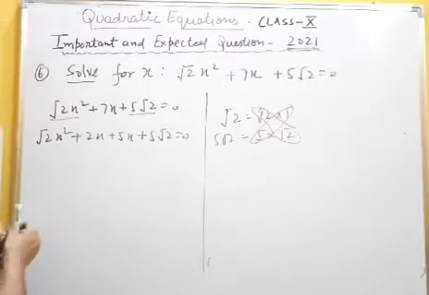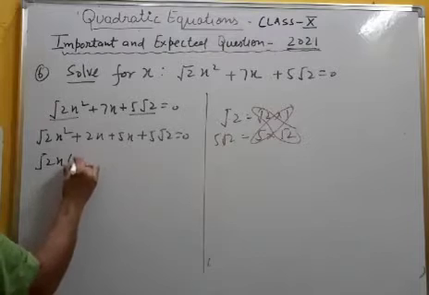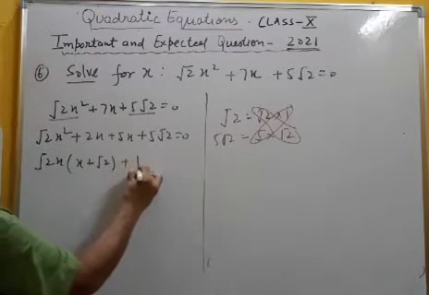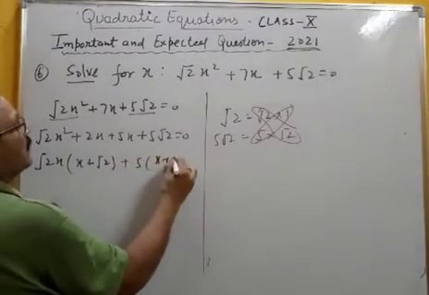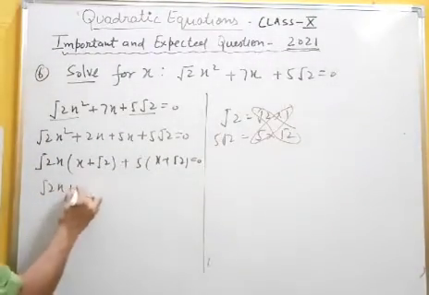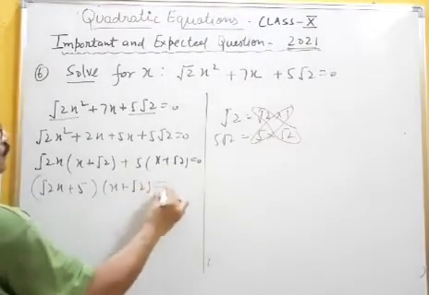This is the method I used. So now you can take root 2x common here, you will get x plus root 2. Here 5 common, x plus root 2 equal to 0. So (root 2x plus 5)(x plus root 2) equal to 0.